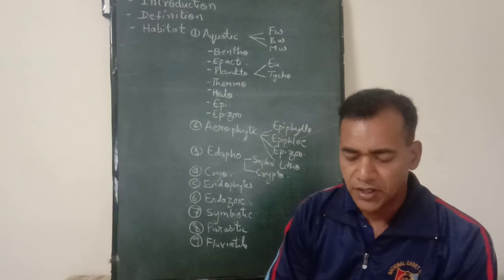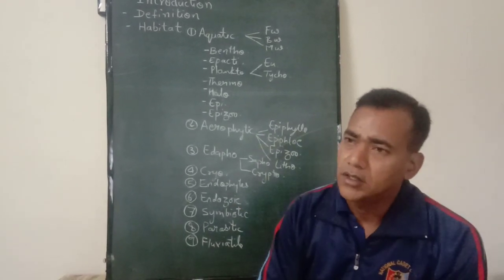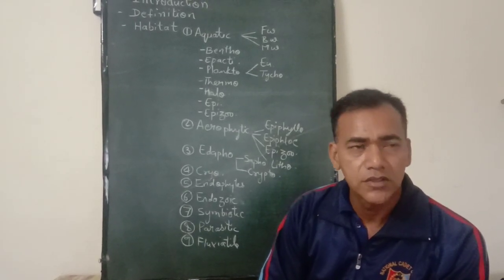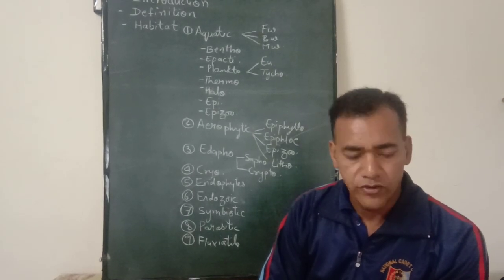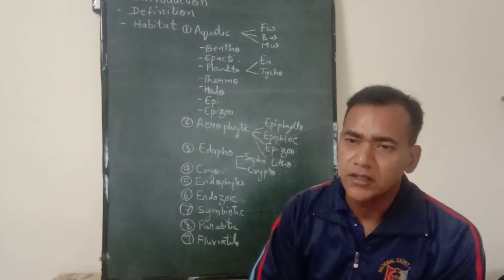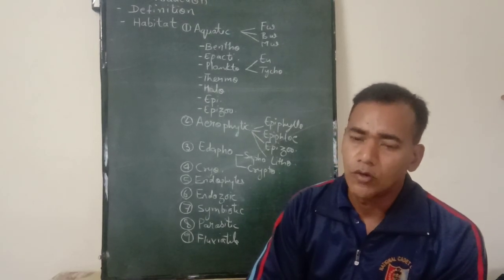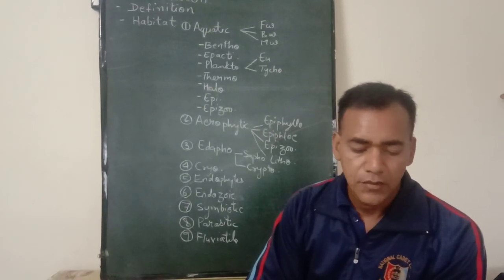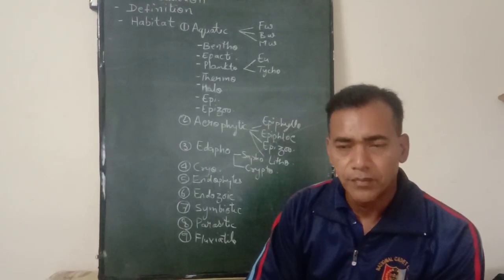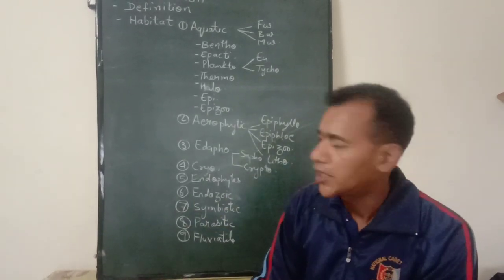Coming to endophytes, these are those algae which are found inside the plant bodies of plants, like Anabaena, Nostoc. Endozoic algae are found in the bodies of animals. The most common examples are Zooxanthella in sponges, Chlorella in Hydra. Symbiotic algae show a unique association with other members, like lichens, in which algae are present along with fungi. Algae of Cyanophyceae and Chlorophyceae, like Nostoc, Phormidium, Trebouxia, are symbiotic in nature and they do fix atmospheric nitrogen.